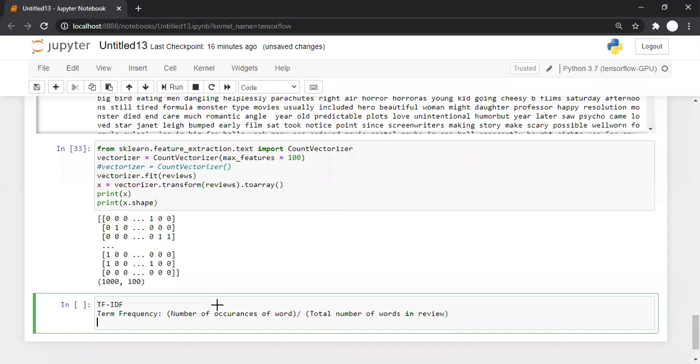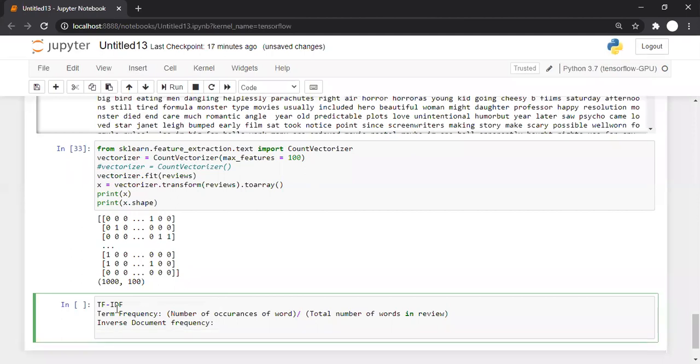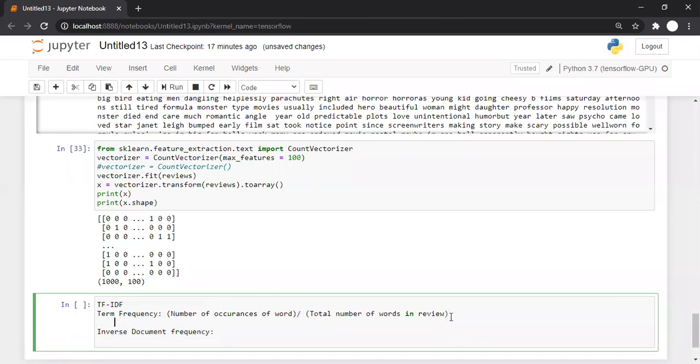So the next thing is called inverse document frequency. Term frequency you are calculating for every word in every review. And the next thing is inverse document frequency. This is global. This is for the entire document.